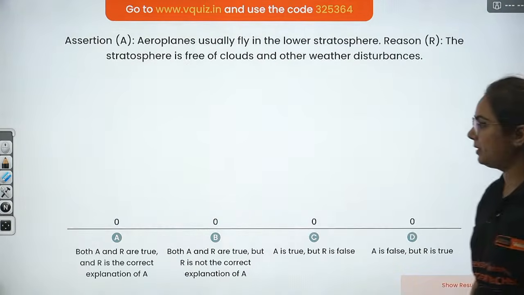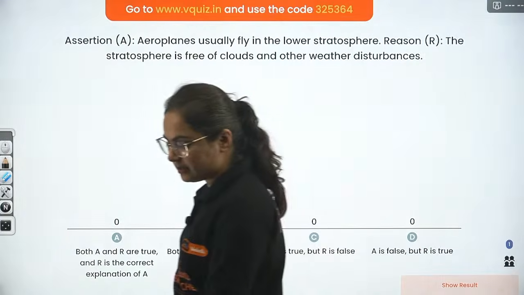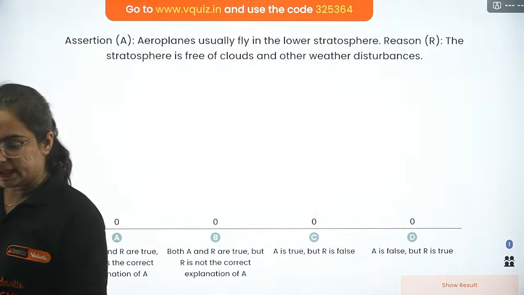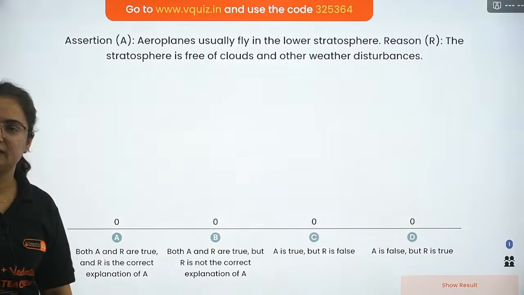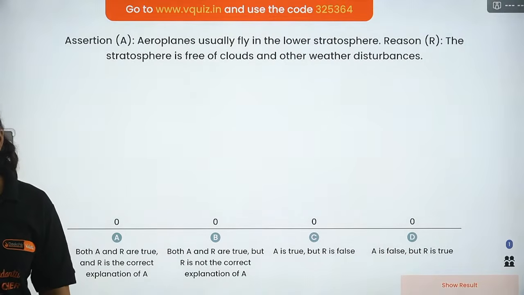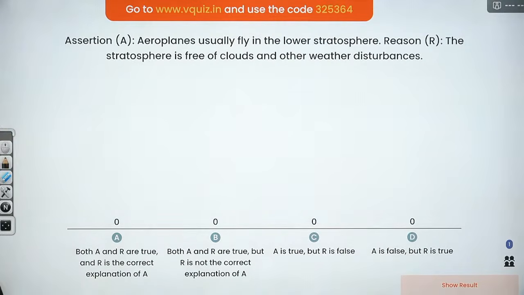Okay, time's up. Anyone who answered this? Arey nahi bhai. Time's up, beta. Nobody answered this. Why? I got one answer: A. Both A and R are true, and R is the correct explanation of A.